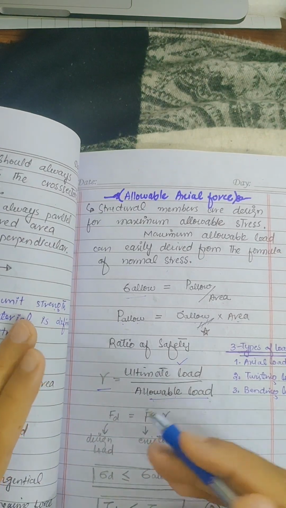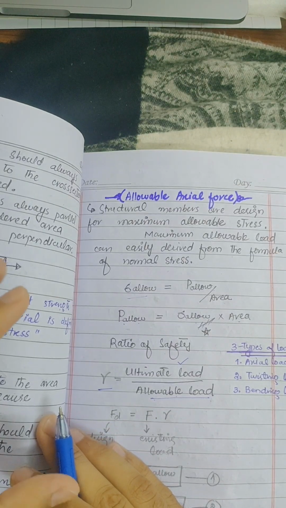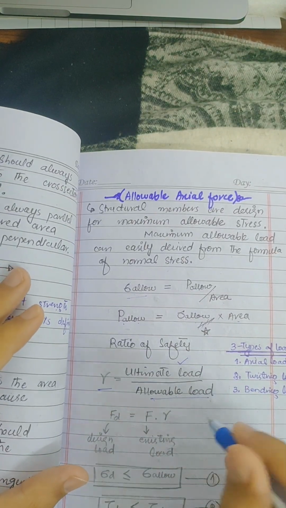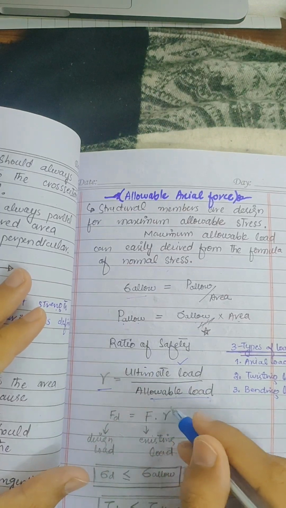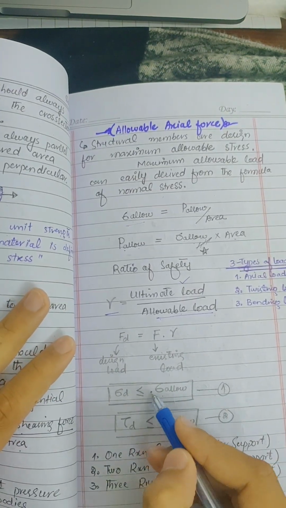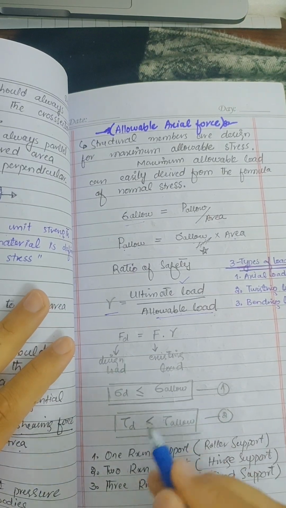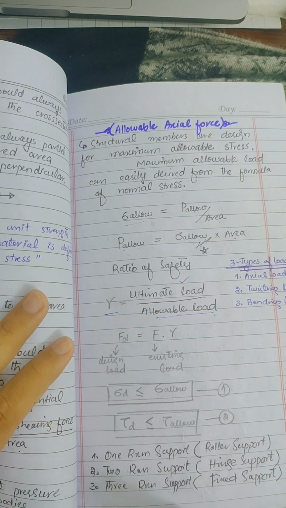So we have to make a building that has a maximum allowable load, and we can apply the ultimate load less than the allowable load. So our structure will be safe, and we call it ratio of safety. So we must have that the allowable load should always be greater than the design load. Allowable shear stress should always be greater than the design load.